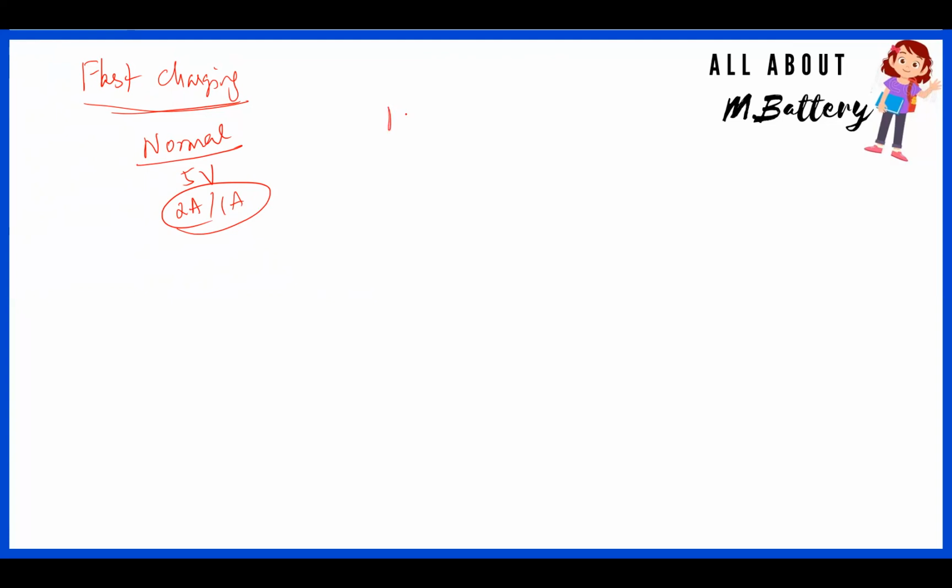In fast charging, what happens is, they use 9 volt 2 amps, or I'm just taking an example, there are several others available in the market. 9 volt 2 amps and 5 volt 4 amps there. When you are using this, suppose for example you are assuming a 5 amp hour battery.